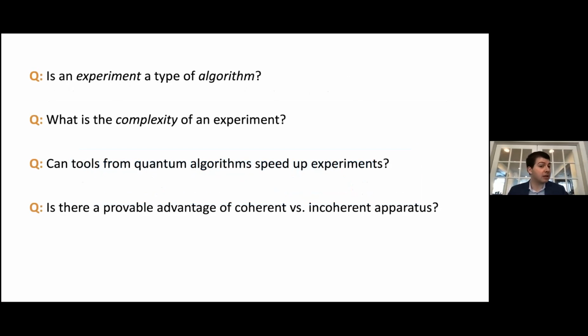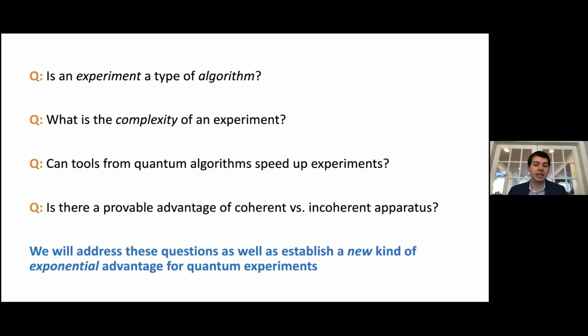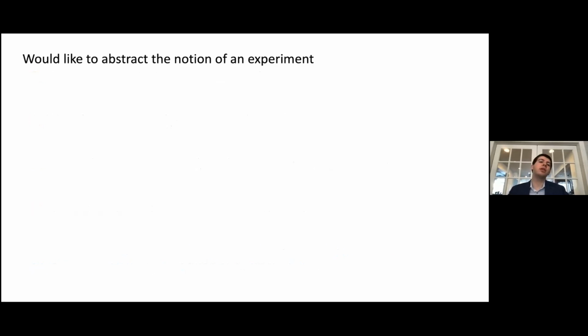Is an experiment a type of algorithm? What is the complexity of an experiment? Can tools from quantum algorithms speed up experiments? And is there a provable advantage of coherent versus incoherent apparatus? A question which I'll make precise a little bit later. So in this talk, I'm going to address these questions as well as establish a new kind of exponential advantage for quantum experiments. So to begin with, we would like to abstract the notion of an experiment.